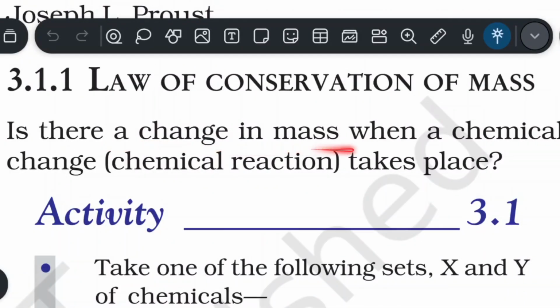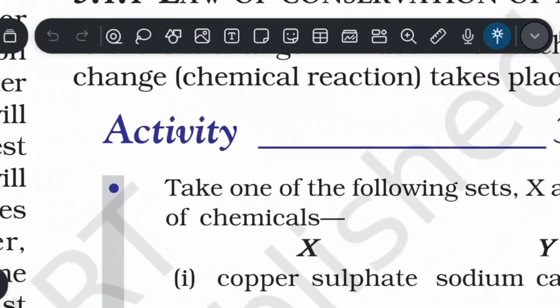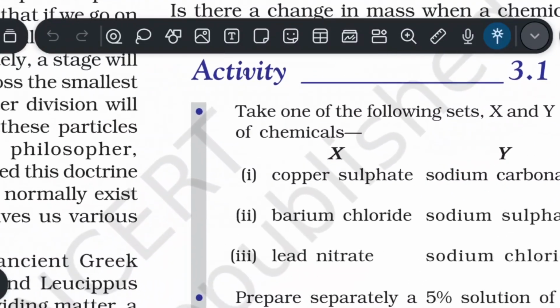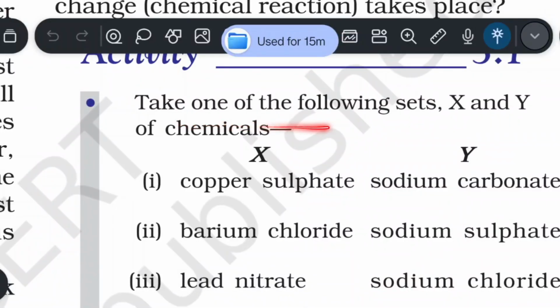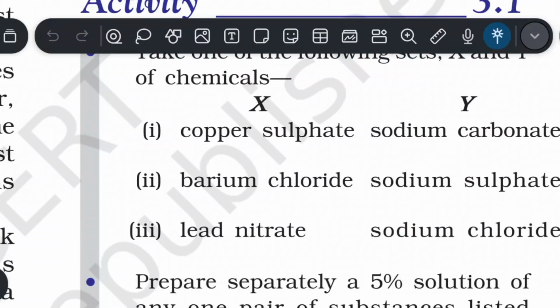Is there a change in mass? 3.1.1 Law of Conservation of Mass. Is there a change in mass when a chemical change or chemical reaction takes place? Let's discuss Activity 3.1. Take one of the following sets, X and Y, of chemicals.